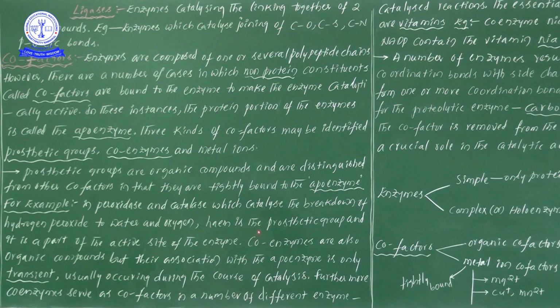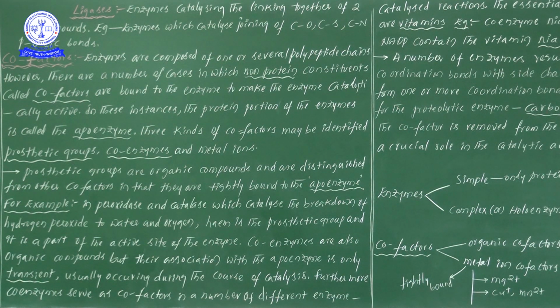Next, heme, we consider as a prosthetic group. It binds very tightly to the apoenzyme. Apoenzyme is nothing but the protein part. Don't forget, we have to remember it at any cost. This heme, being a prosthetic group, is a part of the active site of the enzyme.